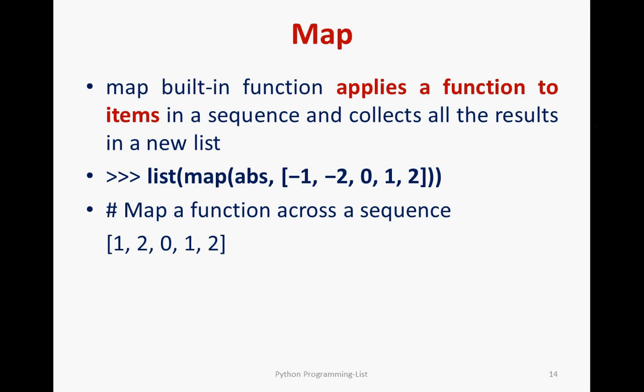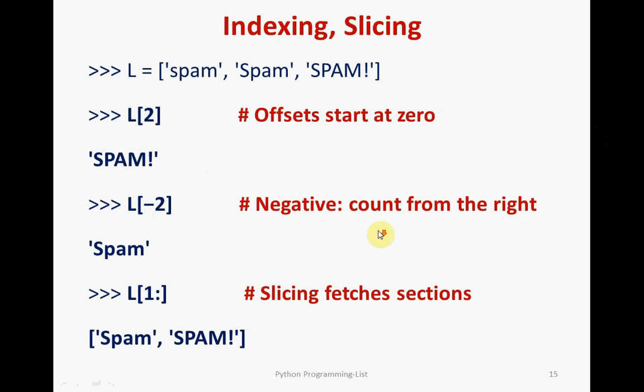And also you can go for the mapping function. Map is a built-in function. It is used to check whether a particular function has been applied across the sequence. So as I'm giving -1, -2 with 0, 1, 2, it is mapped across the sequence. That's the meaning of it.